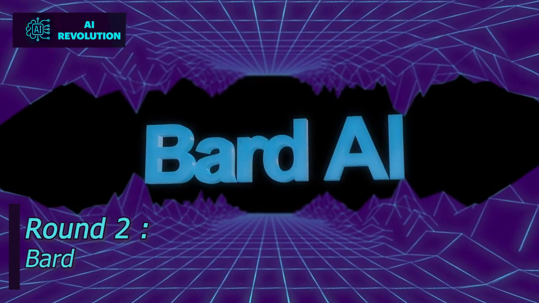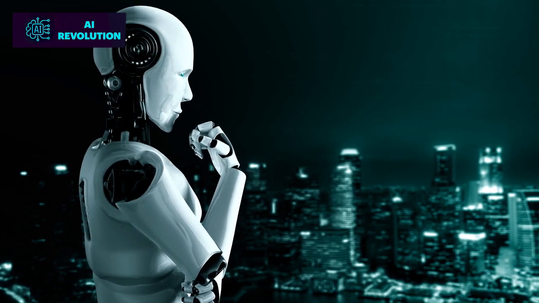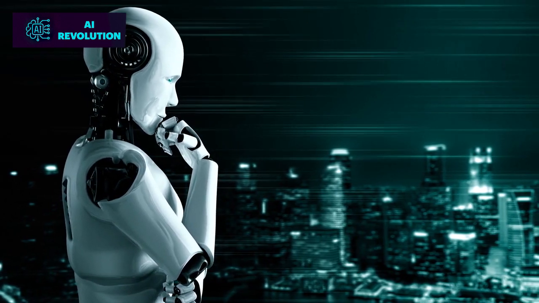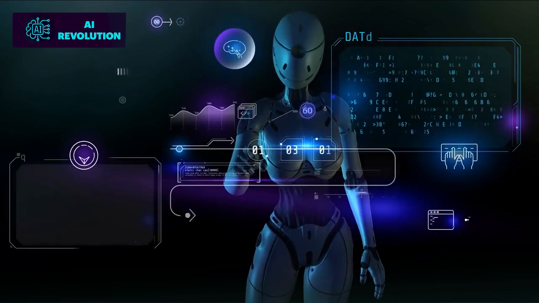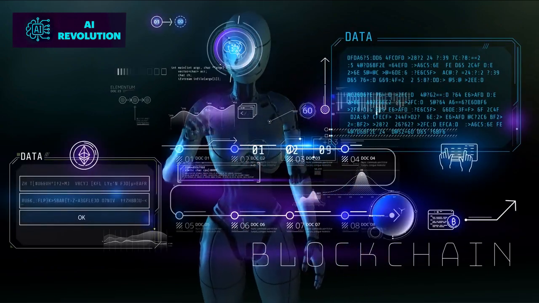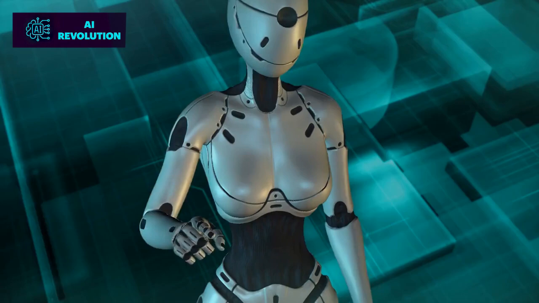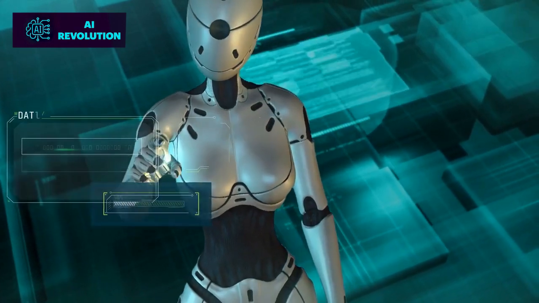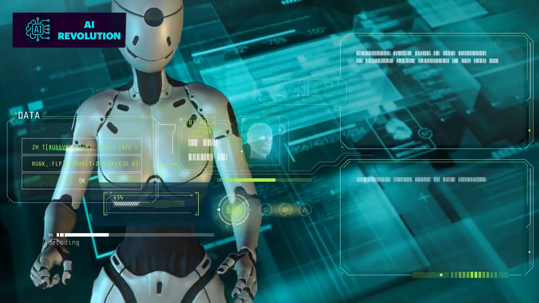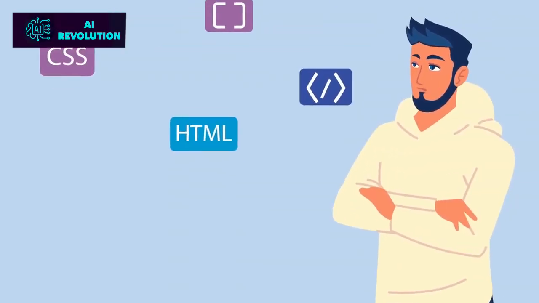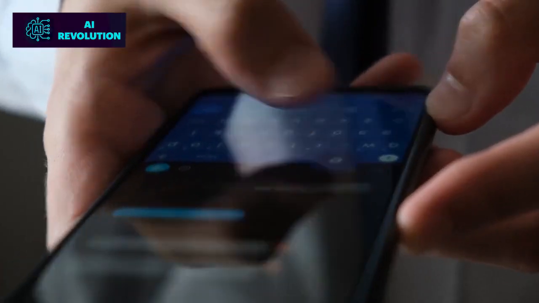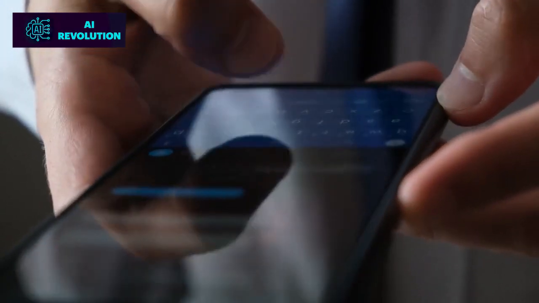Round 2. Bard. Now, let's meet Bard. Bard is a large language model developed by Google AI. It is trained on a massive dataset of text and code, and it can perform a wide range of tasks, including generating text, translating languages, writing different kinds of creative content, and answering your questions in an informative way, coding and debugging in a variety of programming languages, answering your questions about current events and research.